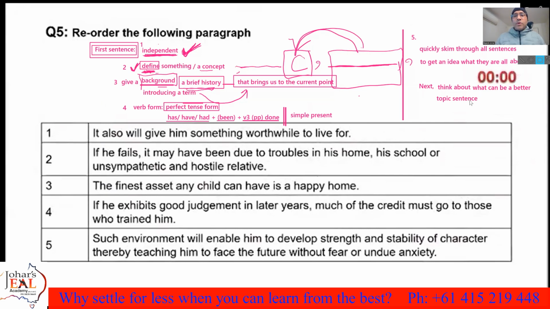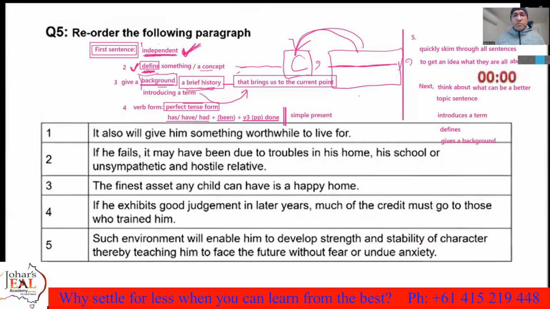So what is a better topic sentence? One that introduces a term, or defines it, or gives a background. And I told you what background is.